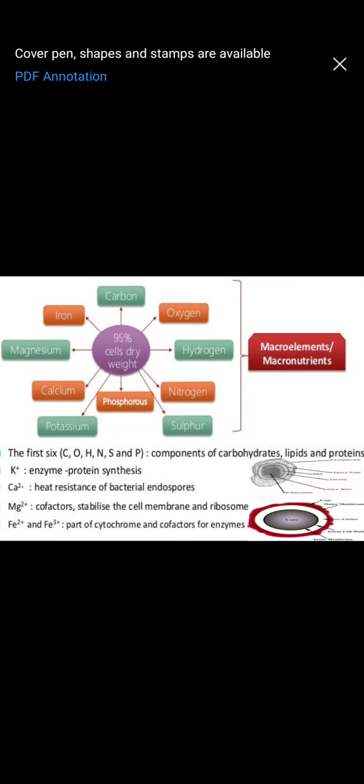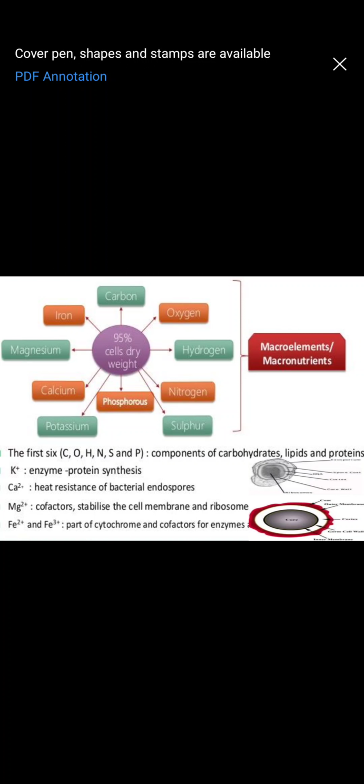Potassium, what is the requirement for potassium? It acts as an enzyme in protein synthesis. Apart from potassium, I also told you about sodium. It maintains a balance of sodium potassium ratio, and also avoids unwanted elements entering the cell. Because sodium is able to maintain the sodium potassium ratio, it prevents osmosis.